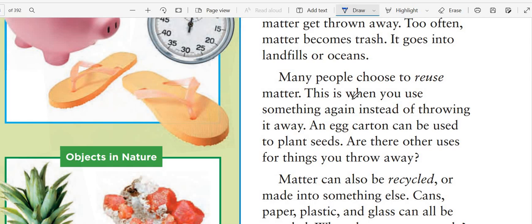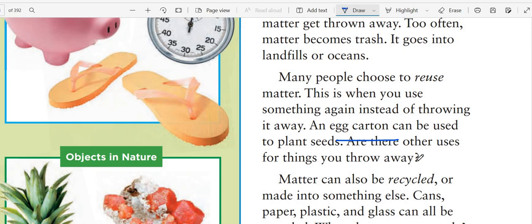Many people choose to reuse matter. If they have something old, they try to reuse it again and not throw it away and buy something new. For example, an egg carton can be used to plant a seed. Are there uses for the things you throw away? Maybe you can use a drawer as a pencil case.